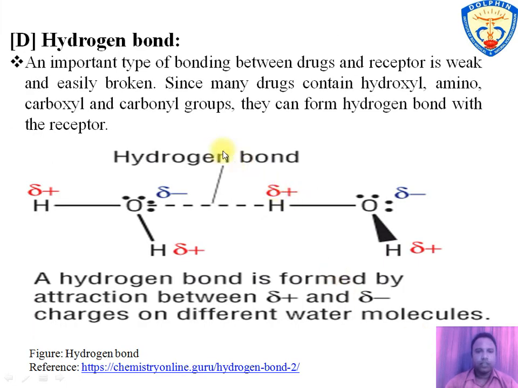The next is the hydrogen bond. It is a weak bond and easily broken. Drugs contain hydroxyl, amino, carboxyl and carbonyl groups. They can form hydrogen bonds with the receptor. In this figure, a hydrogen bond is formed between two water molecules in which the negative charge on the oxygen atom is attracted to the positive charge of the hydrogen atom of another water molecule. Negative and positive charges are partially generated on the molecule, so this bond is also characterized by dipole-dipole interactions.